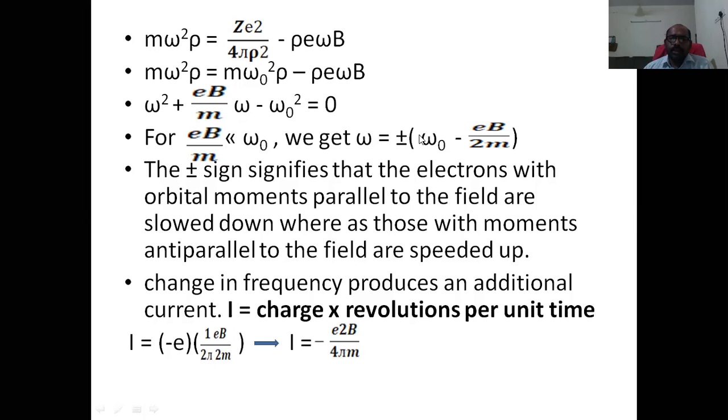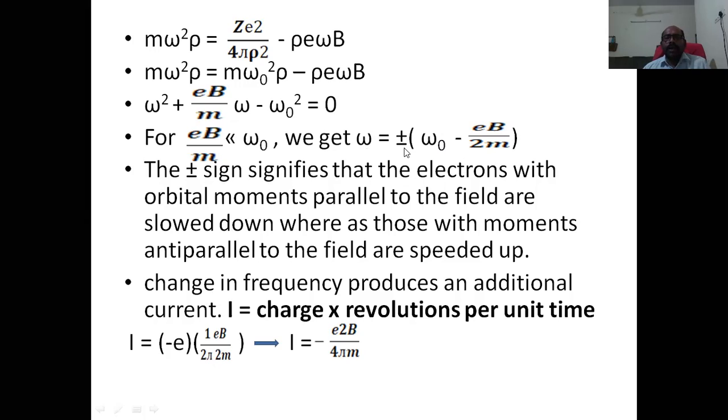So it was the natural frequency, the earlier frequency, and this is the additional term corresponding to the frequency. If we take only the plus sign, omega naught minus eB by 2m, that means the value is decreased. And if we take the minus sign, minus times minus, that means plus, so the omega value increases.